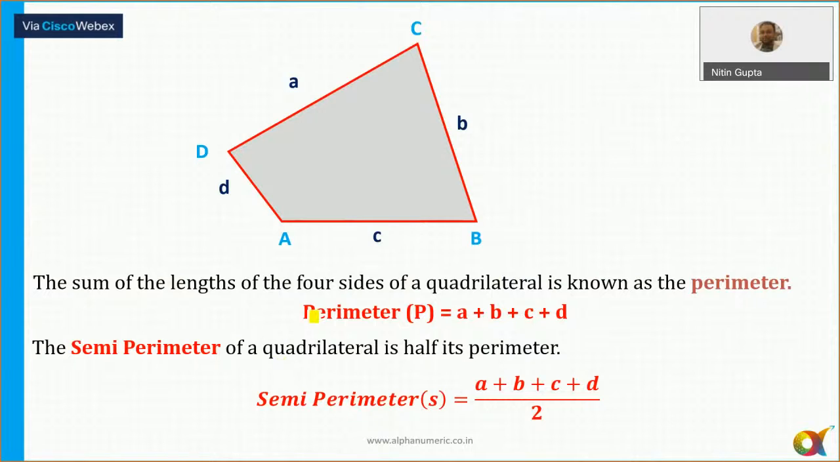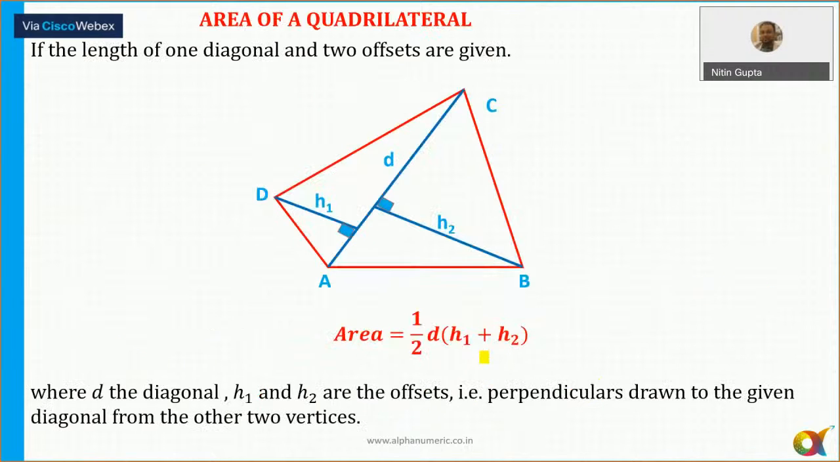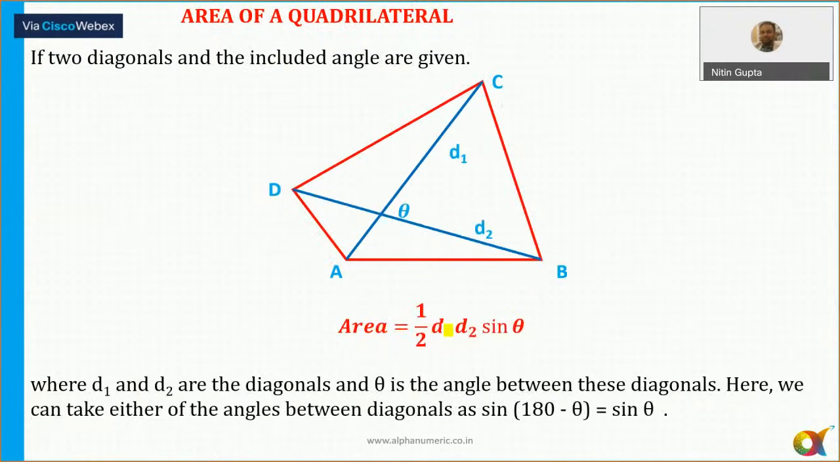Perimeter we all know, that is a plus b plus c plus d. Semi-perimeter is (a plus b plus c plus d) by 2. Area of a quadrilateral, we all know the formula, half into... if you draw one diagonal, then we'll get this figure. Area of a quadrilateral is also equal to half into d1 d2 sine theta.